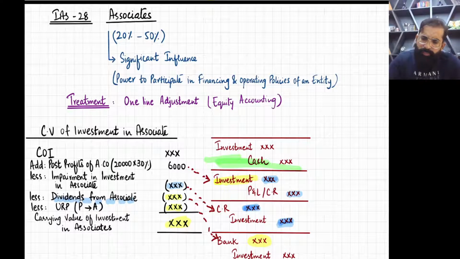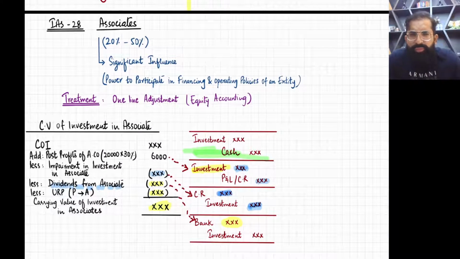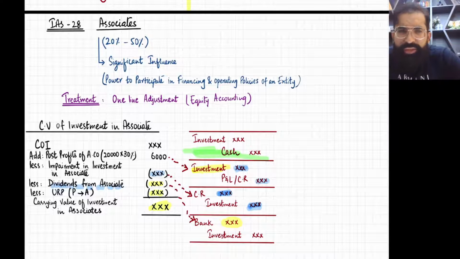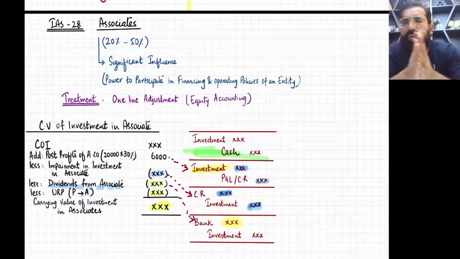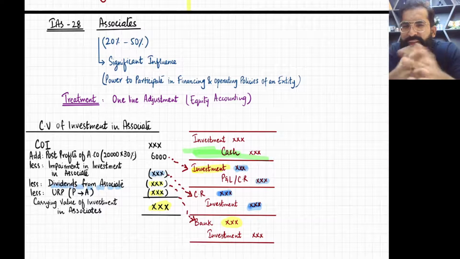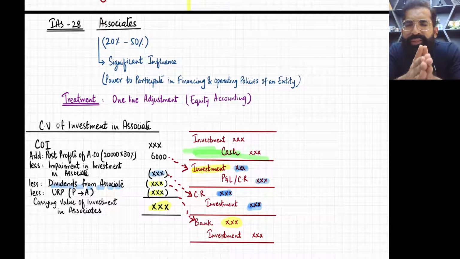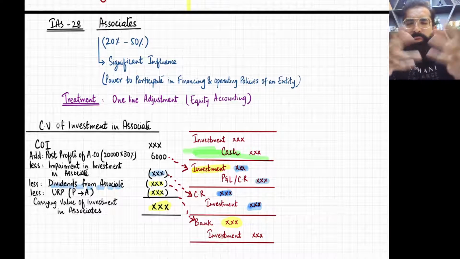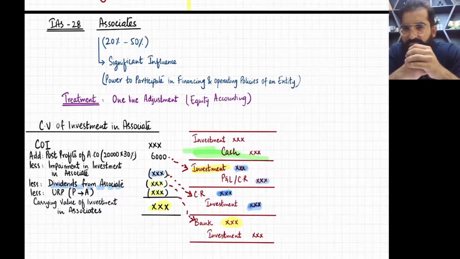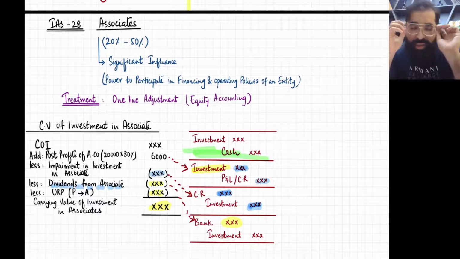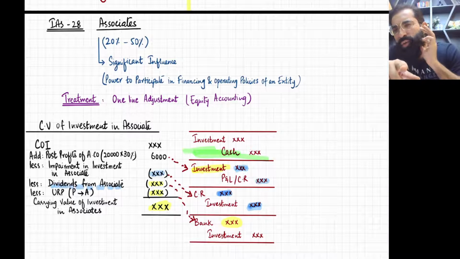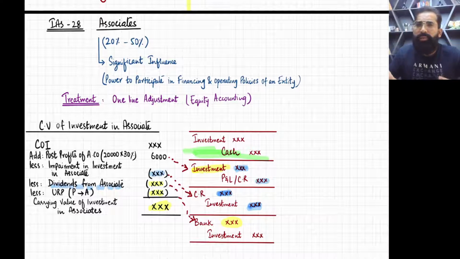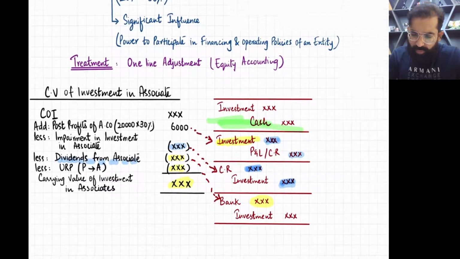Now there is one more thing. I'm sure you have done this in your studies, and this is associate. There is the highest level of investment, which is called subsidiary, and the next level is associate. Associate normally comes with more than 20% holding and less than 50%, and you normally have significant influence in an associate, right? Now in an associate we just do one-line adjustment, or we call it equity accounting. This is what we do.